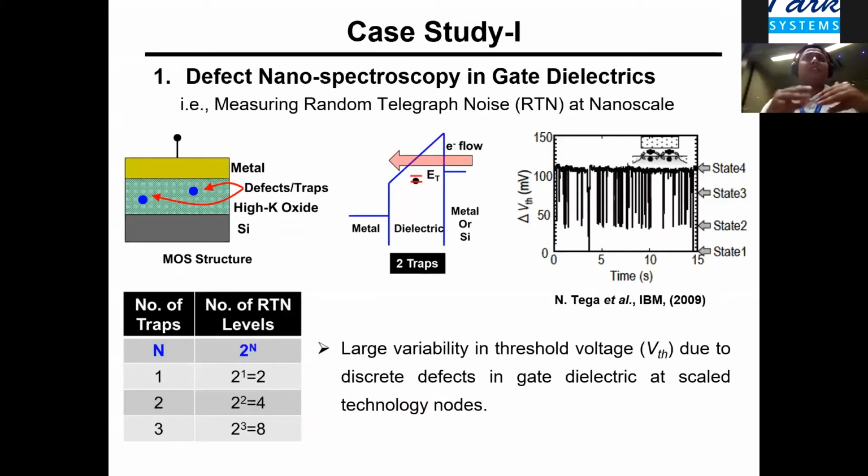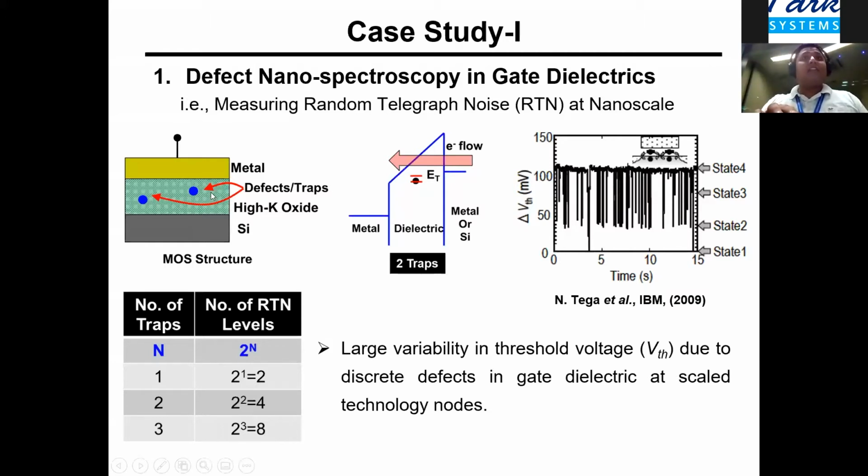So in the first case study, I will talk a little about the application of AFM to do defect nanospectroscopy. In simple words, it means measuring random telegraph noise at the nanoscale. Let me talk a little about the problem. When we have a dielectric, we have intrinsic defects, or defects can even be created when a transistor operates, like stress-induced defects.